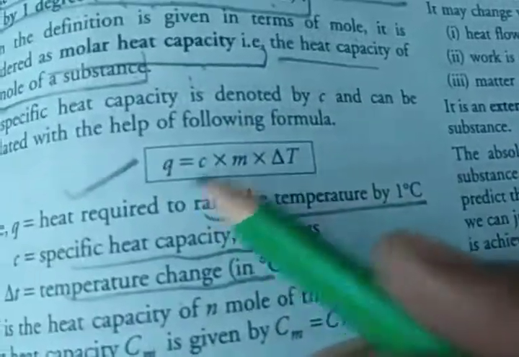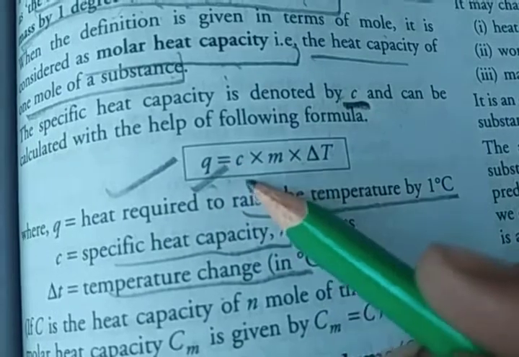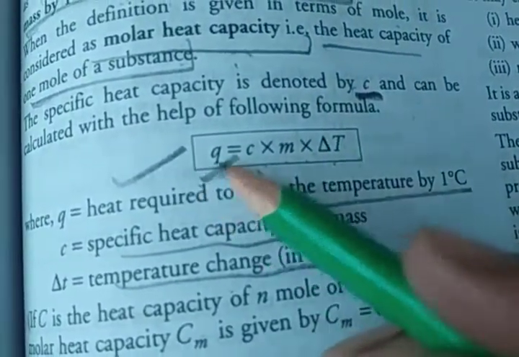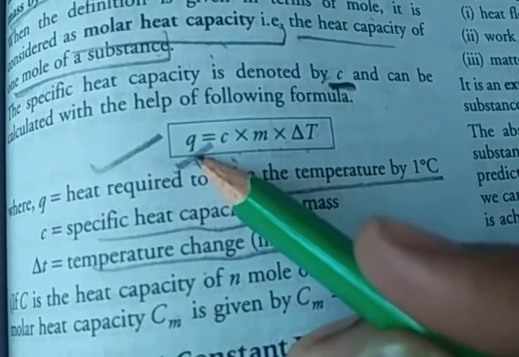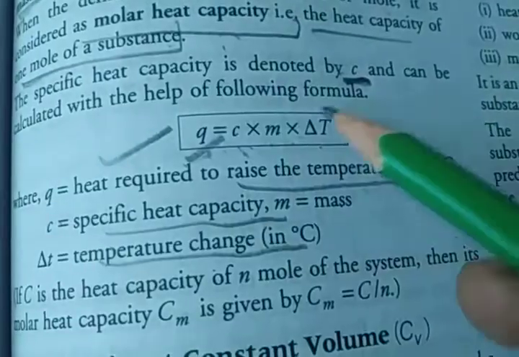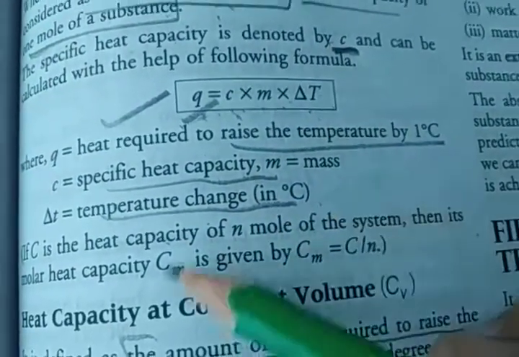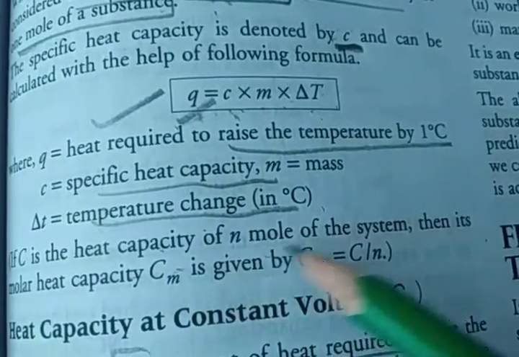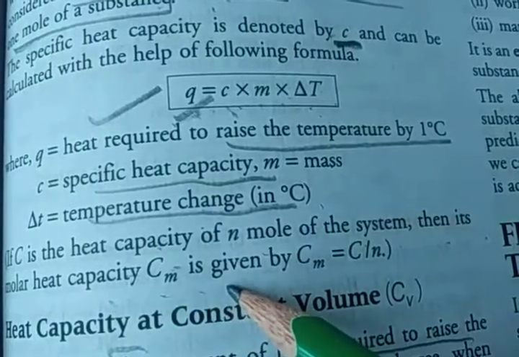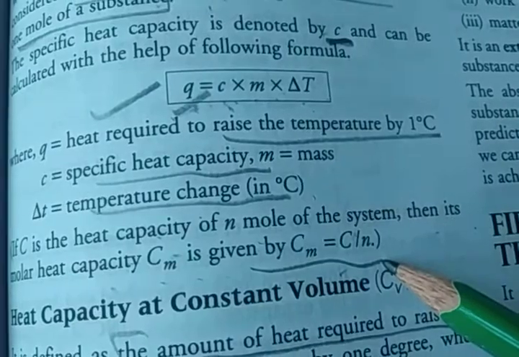Okay, so specific heat capacity is denoted by small c. So we write heat Q is equal to c into m into delta T. Q is the heat required to raise the temperature by 1 degree Celsius, c is the specific heat capacity, small m is mass, and delta T is the temperature change in degree Celsius. So if C is the heat capacity of n moles of the system, then its molar heat capacity Cm is given by Cm is equal to C upon n. Okay.